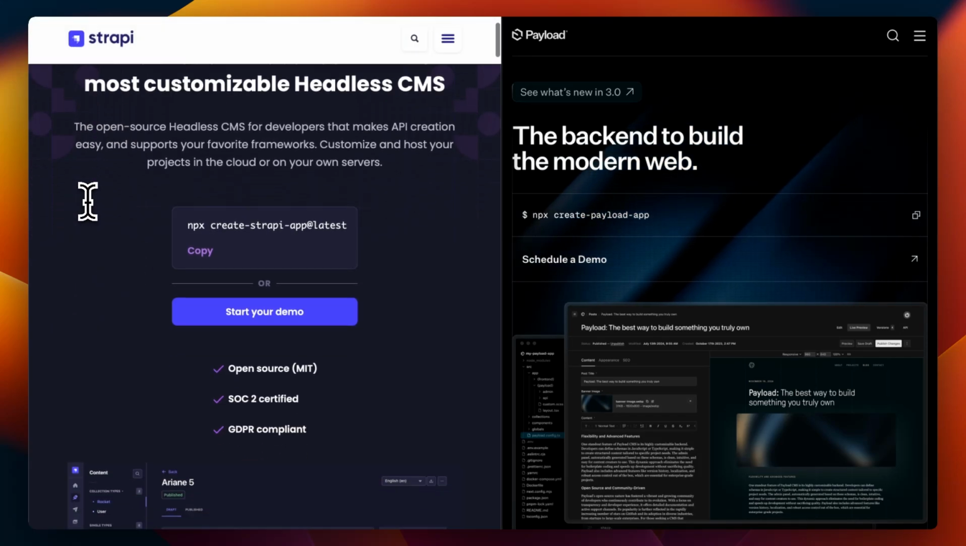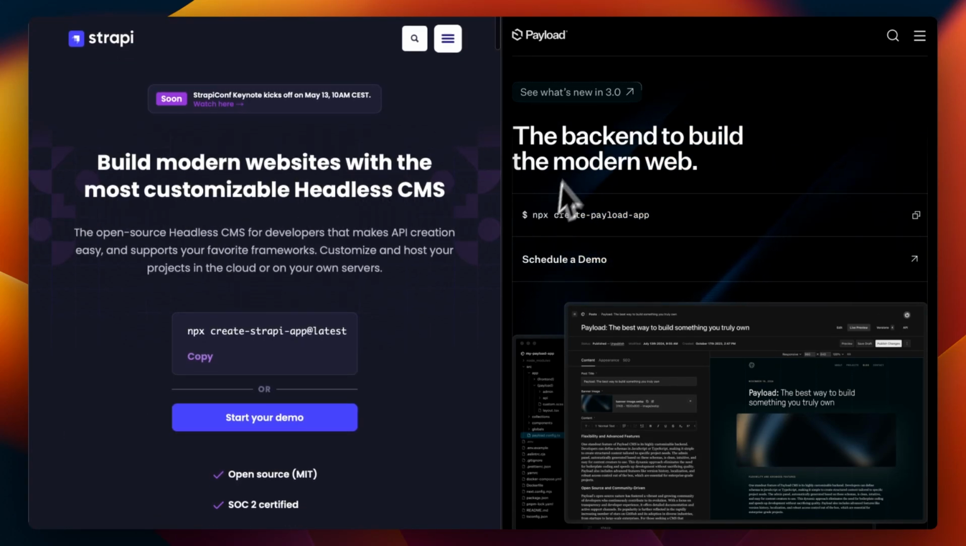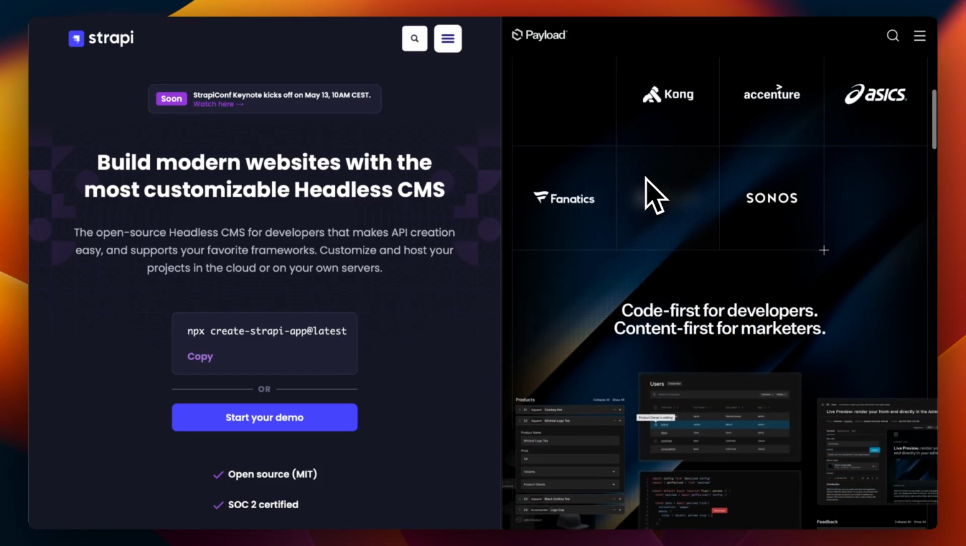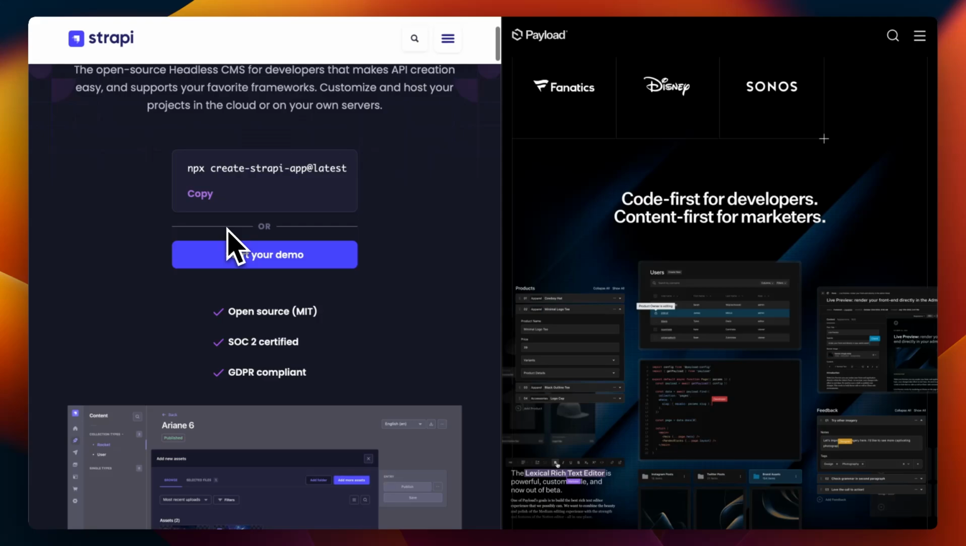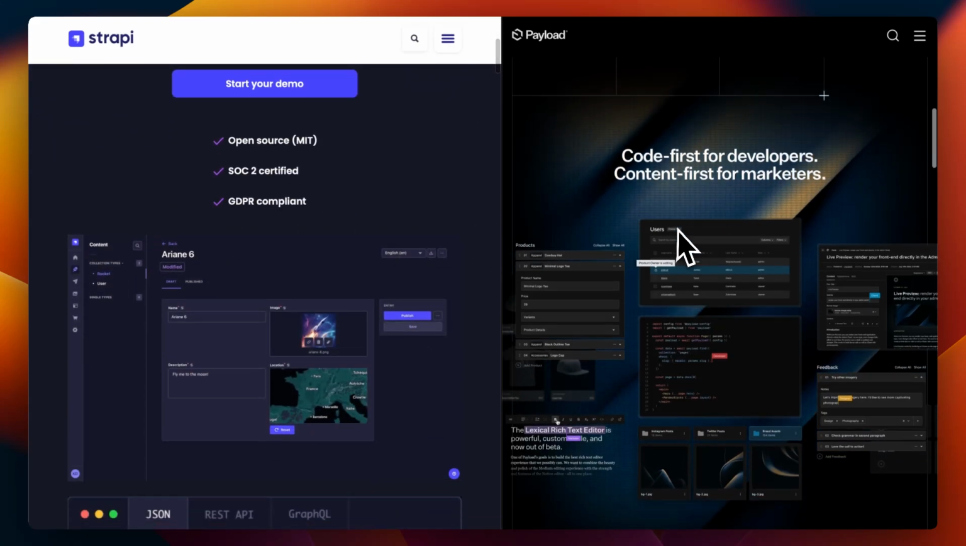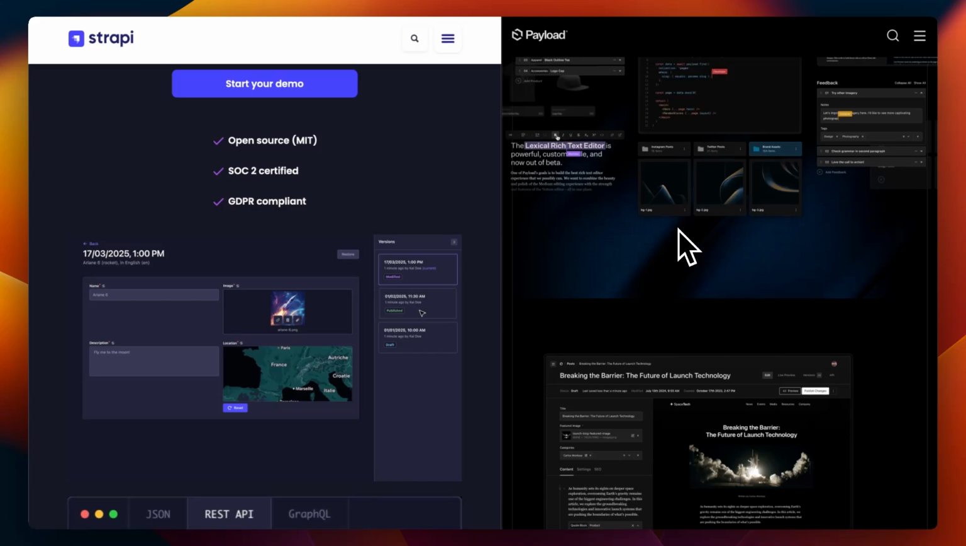Strapi lets you build content models through the UI. Great for teams and non-devs. Payload needs a dev's touch, but gives you structure, types, and speed. Strapi is UI-driven, plug-and-play, great for content teams, and Payload is code-driven, high-performance, great for dev teams. Pick the one that matches your stack and your team.